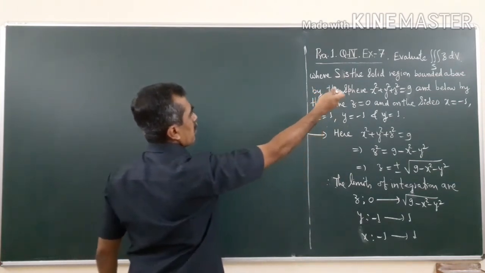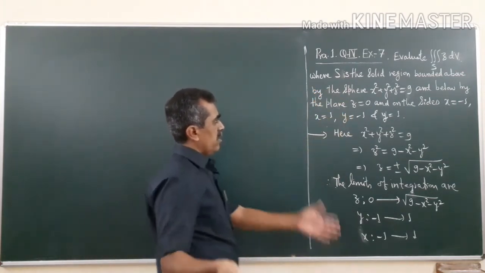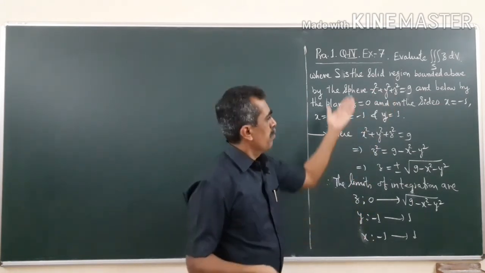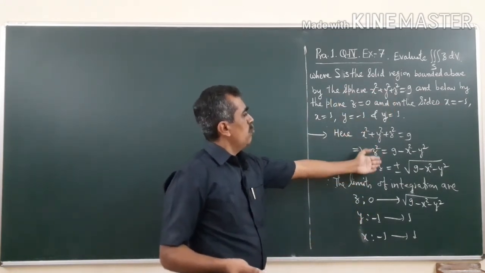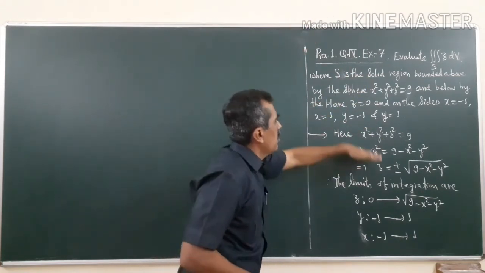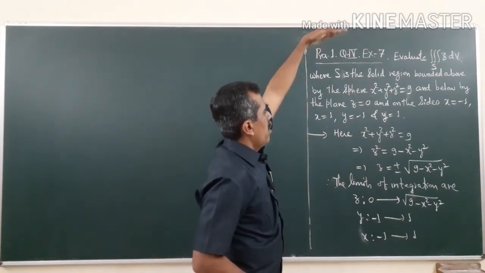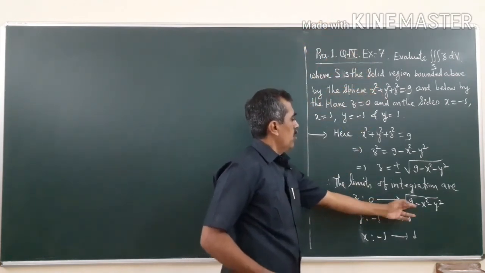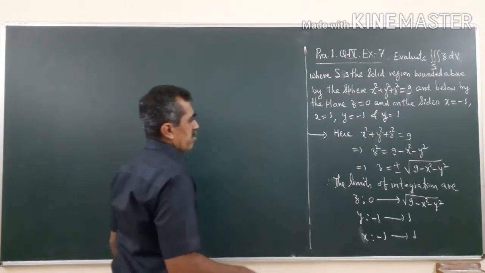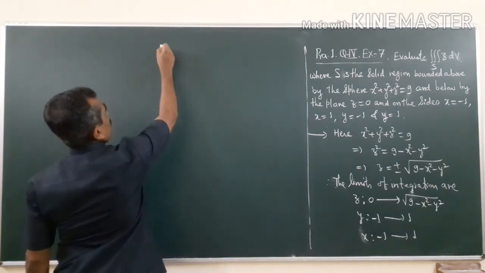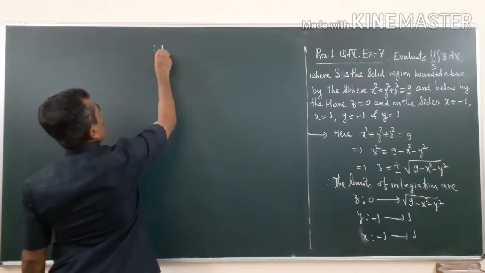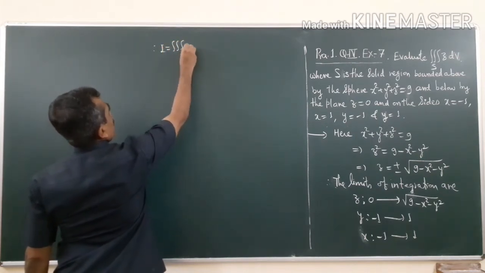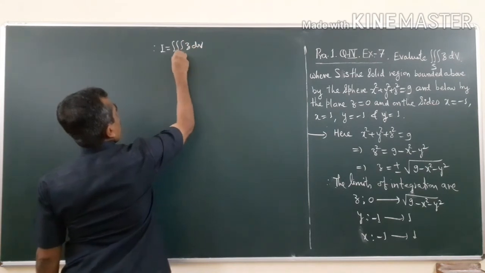Now just evaluate. So it is a simple problem here. The only thing is that you should understand how to find the limits of z. z can be easily found using the boundary of the sphere, from 0 up to the boundary of the sphere above, bounded above. So that's why z will run from 0 to under root 9 minus x square minus y square. Therefore I is equal to the triple integral of z dV over S.